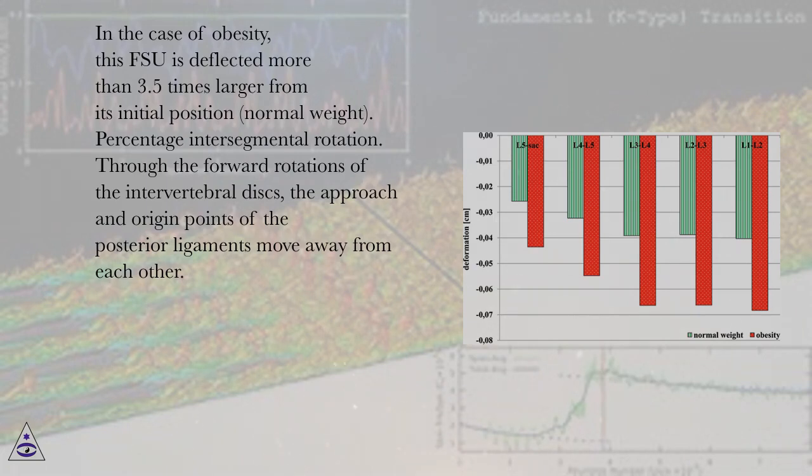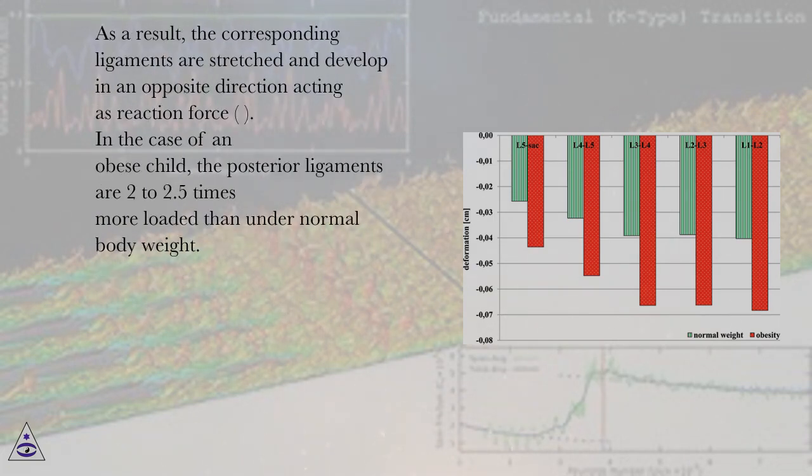Through the forward rotations of the intervertebral discs, the approach and origin points of the posterior ligaments move away from each other. As a result, the corresponding ligaments are stretched and develop a force in the opposite direction, acting as a reaction force.